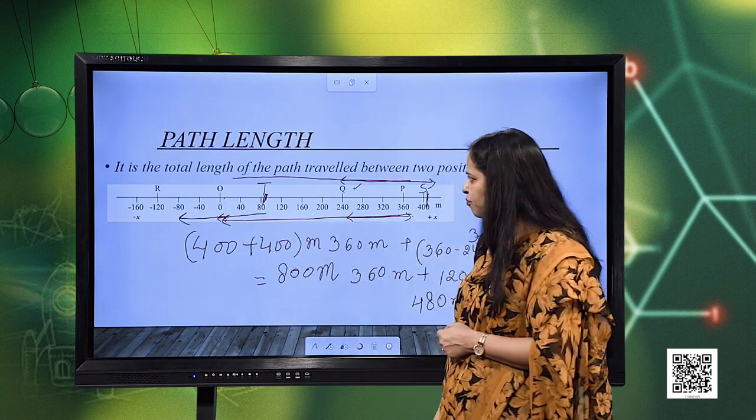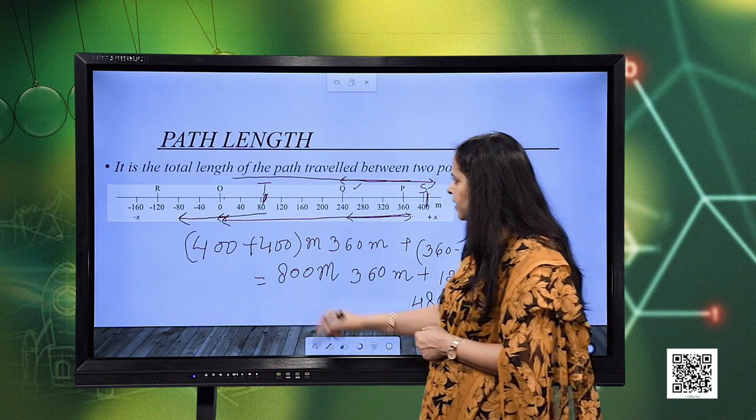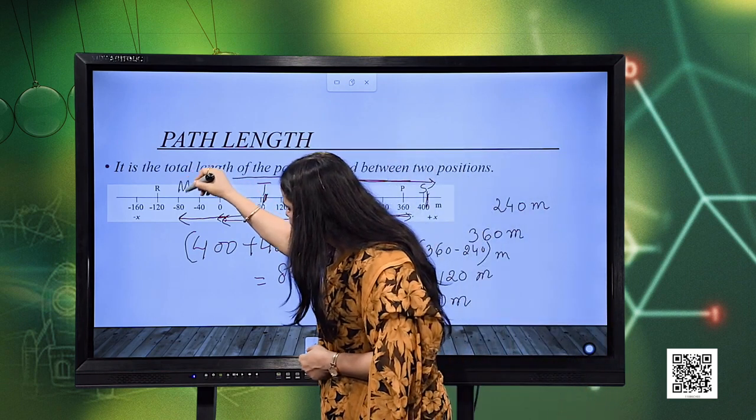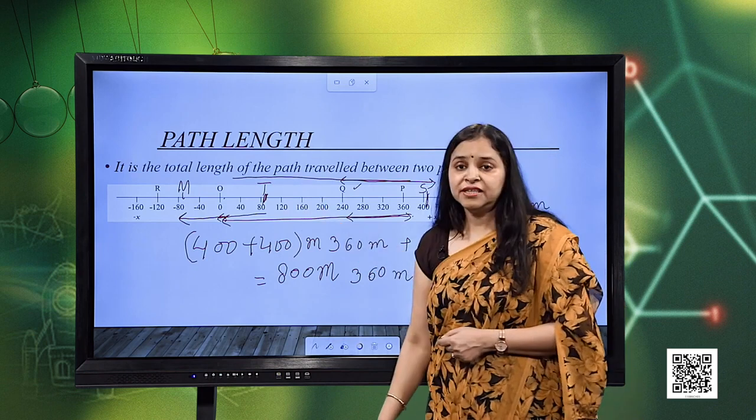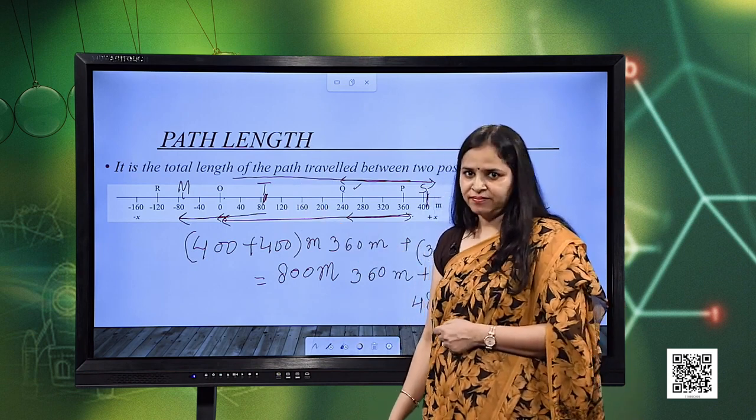Let us say I label this minus 80 mark as M. In this situation, what is the total distance traveled?